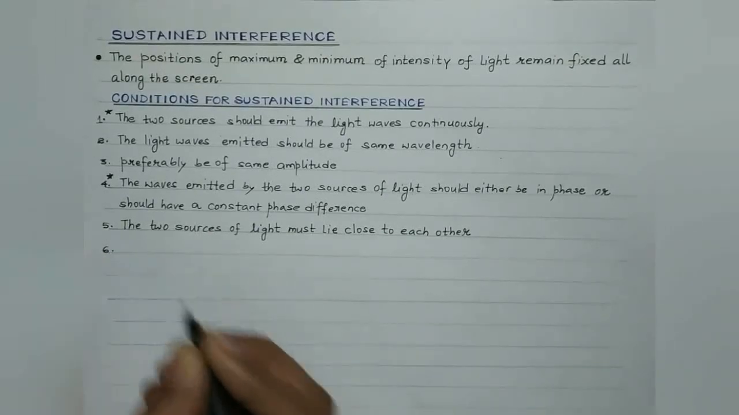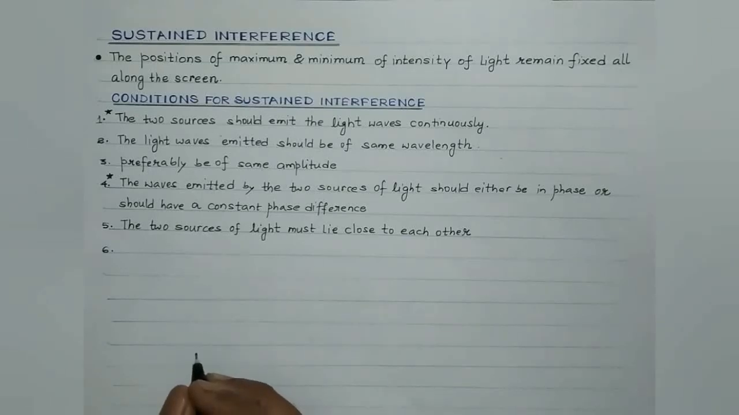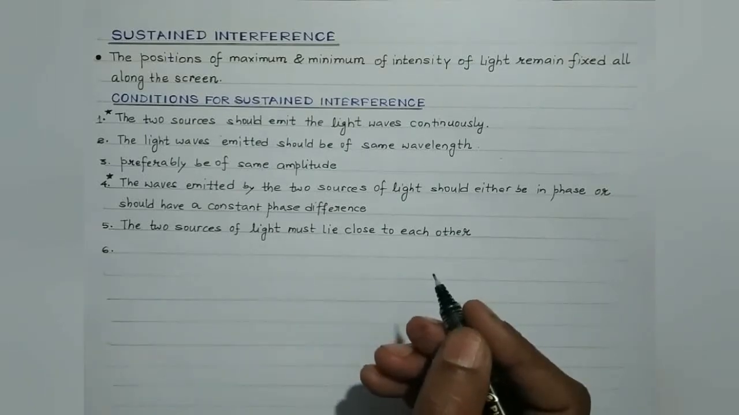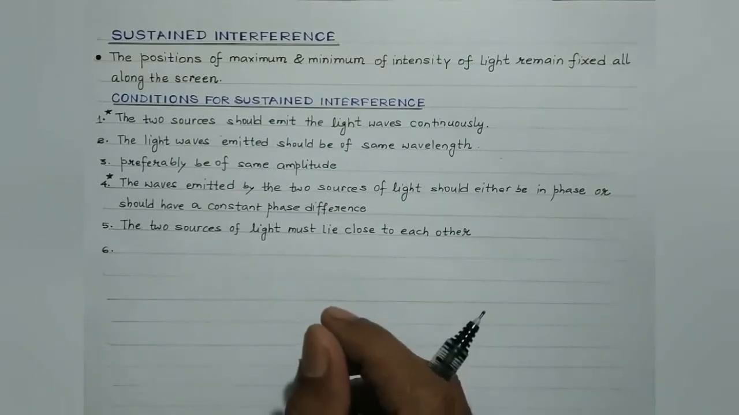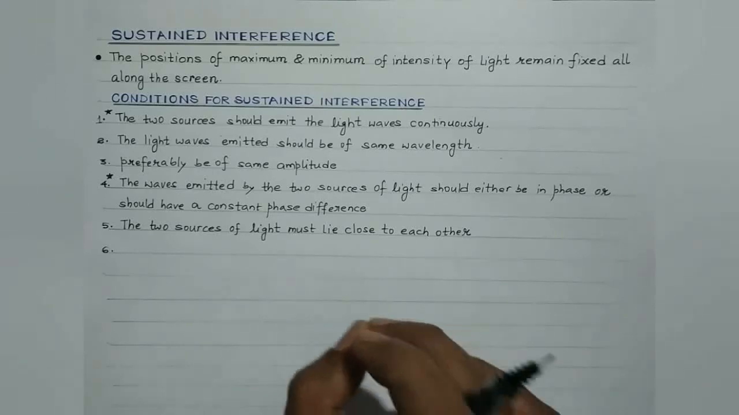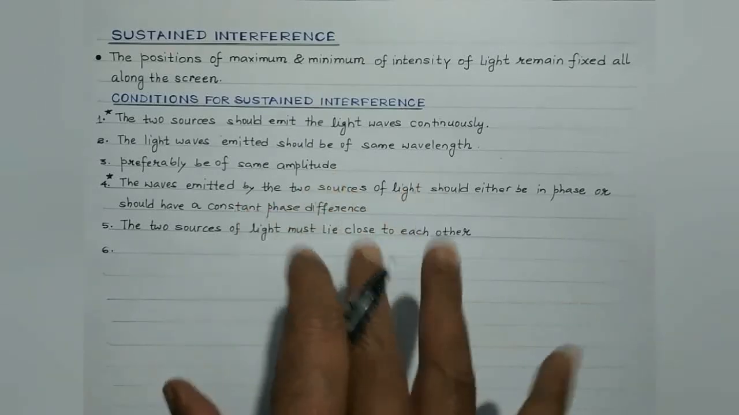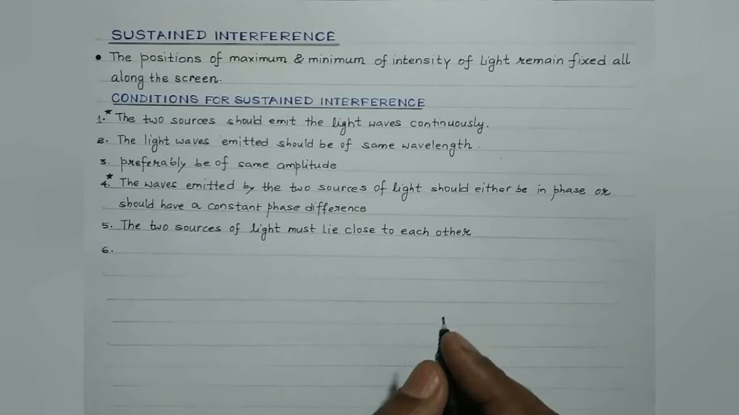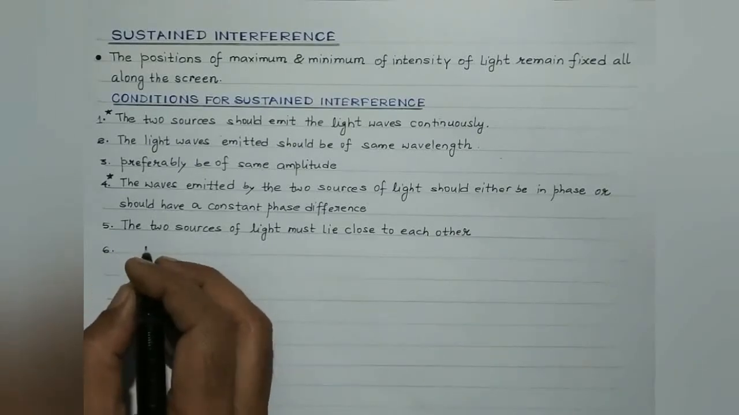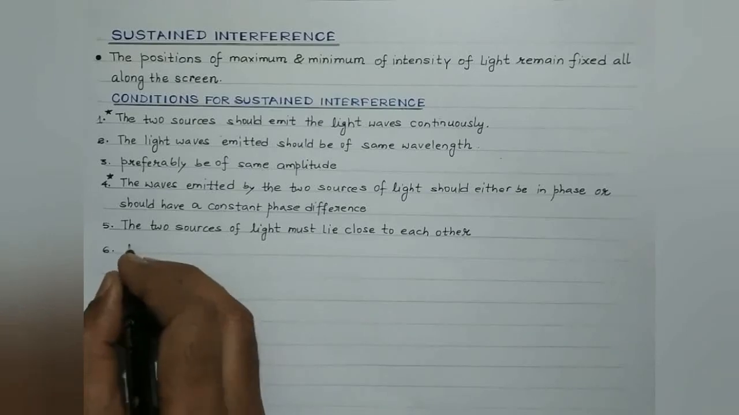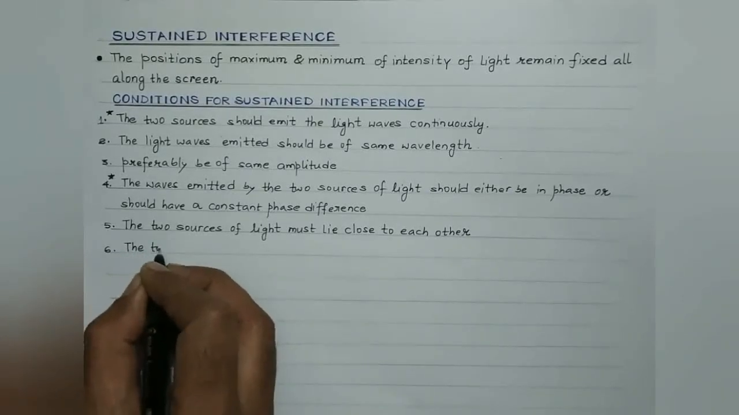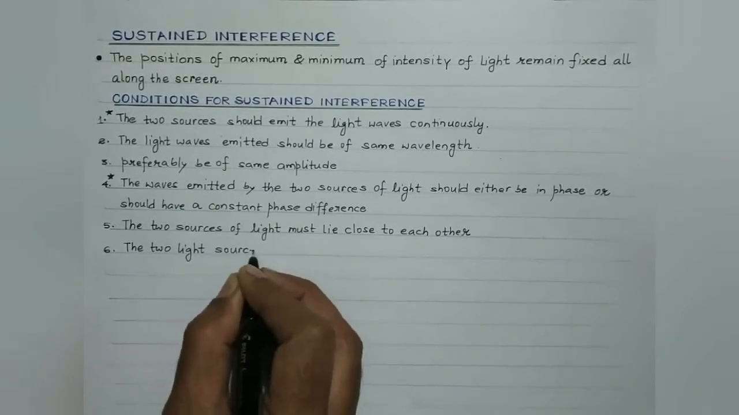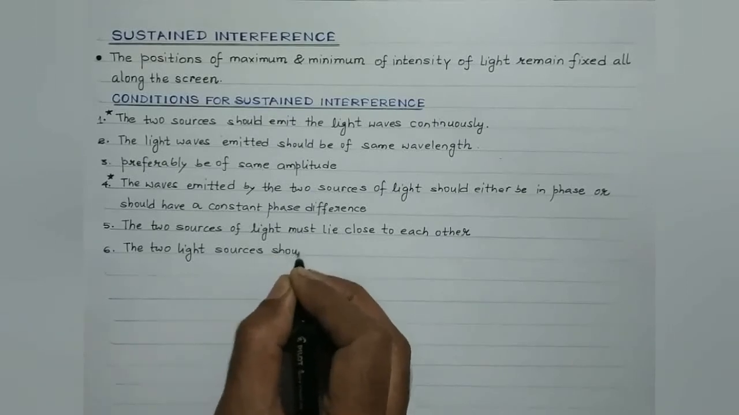And students, one more point to be kept in mind is that the two light sources should be very narrow. Actually, a broad source of light is equivalent to a large number of narrow sources lying together, right? So each set of two sources will give its own interference pattern, and their overlapping will result in general illumination. So this is again a condition which is required. That is, the two light sources should be very narrow.